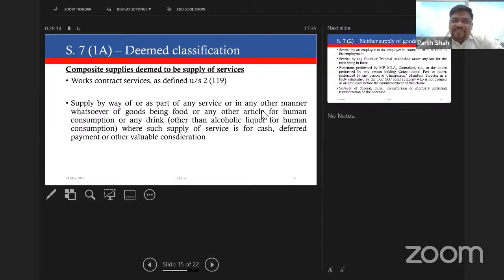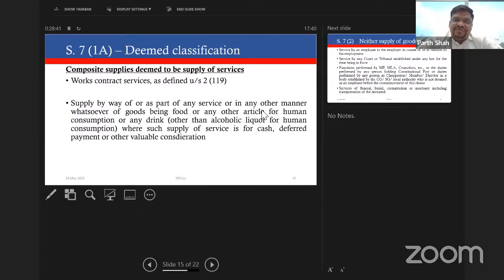Similarly, restaurant service: supply, by way of or as part of any service or in any other manner whatsoever, of goods being food or any other article for human consumption or any drink. So in short, we can say restaurant services are deemed to be supply of service. Again, in the VAT regime and service tax regime, there was a dispute. Is it supply of goods? Is it supply of service? And the dispute is still, I think, pending before the Supreme Court also. So we will have to wait for that.